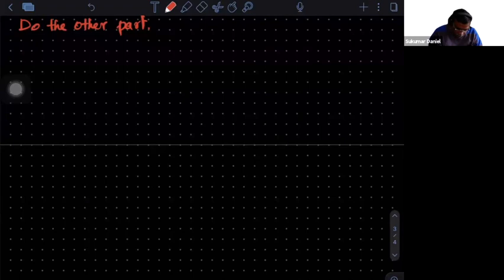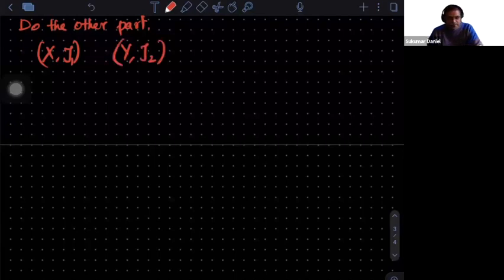Is my question clear? So I have x with the topology tau 1 and y with tau 2. I want to say that tau 1 and tau 2 are same. So what is the map that I can think of